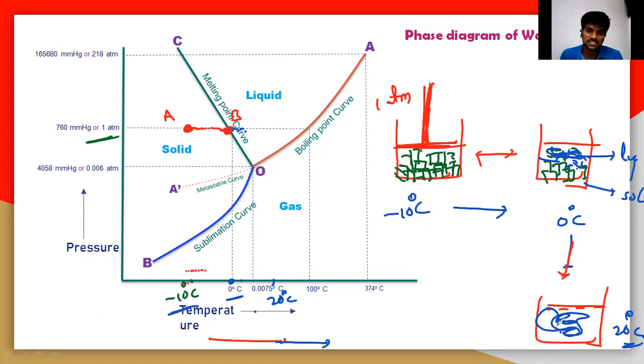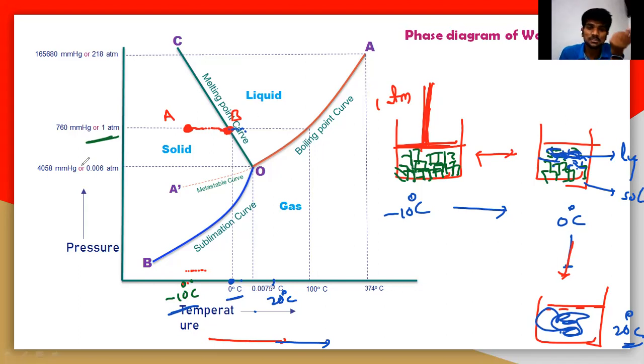So first at minus 10 degrees it is solid. When you are moving to 0 degrees, at 0 degrees the melting will start. At 20 degrees, the melting process is completed and completely the solid is converted into liquid particles.